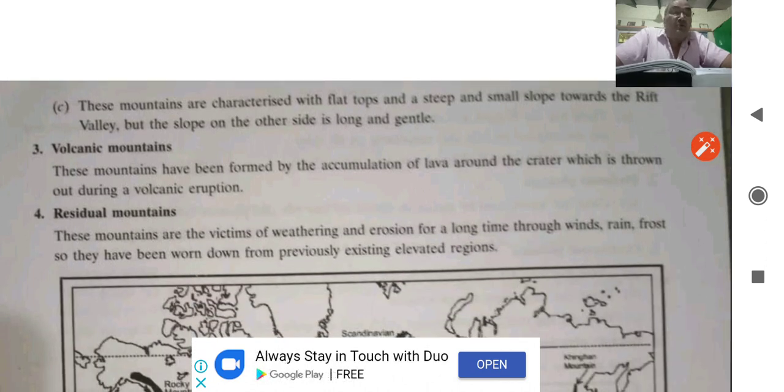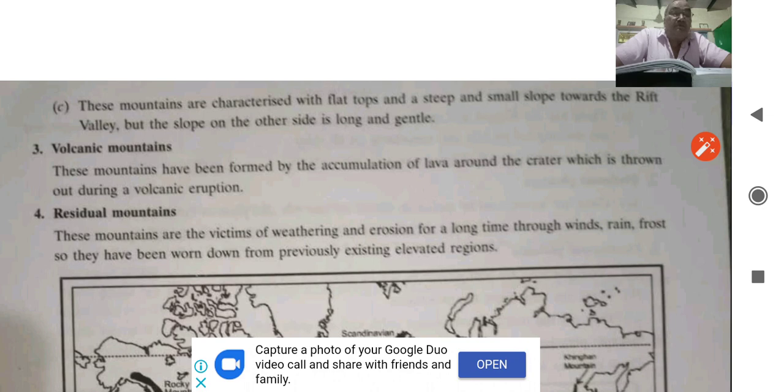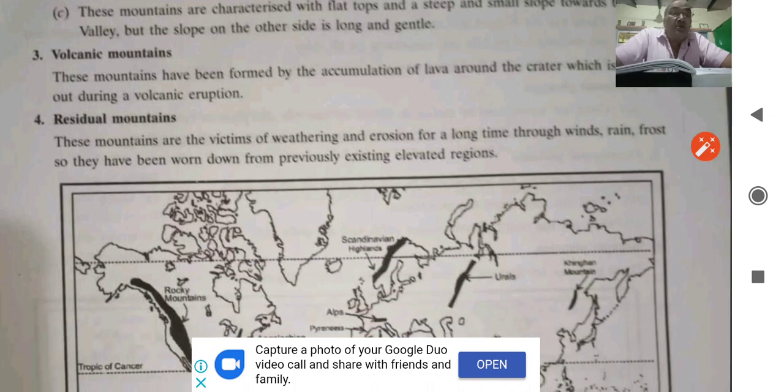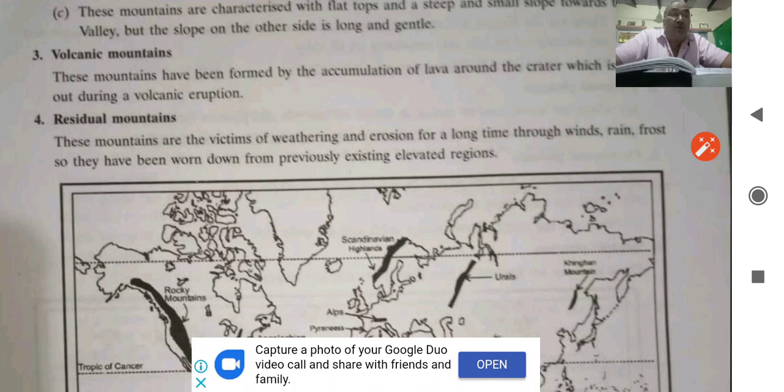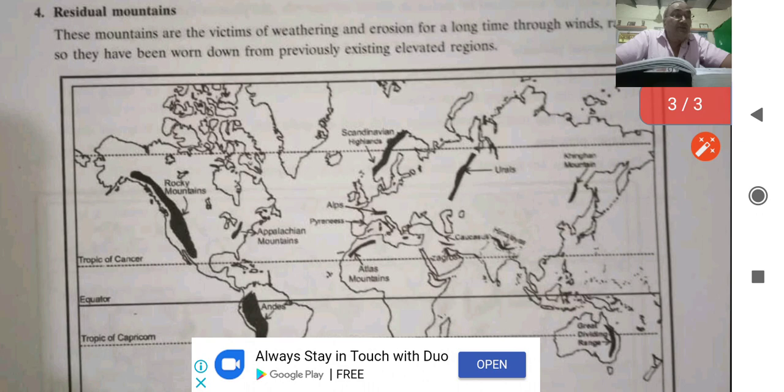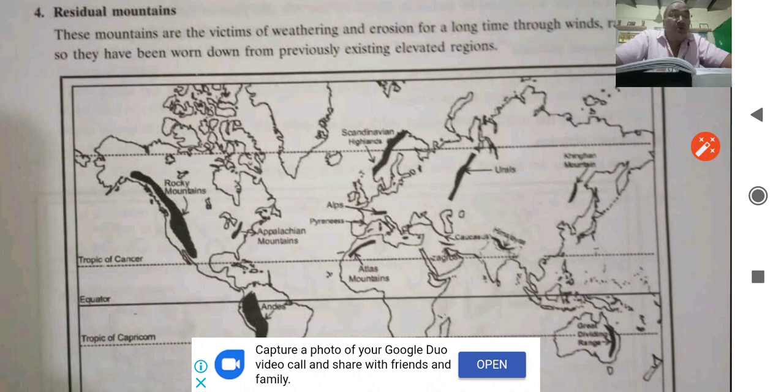Number 3, these mountains are characterized by flat tops with steep and small slopes towards the Rift Valley, but the slopes on the other side are long and gentle. Volcanic mountain, these mountains have been formed by the accumulation of lava around the crater which is thrown out during a volcanic eruption. Residual mountain, these mountains are victims of weathering and erosion for a long time through winds, rain, frost, so they have been worn down from previously existing elevated regions.